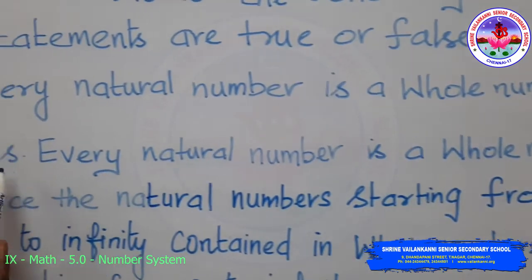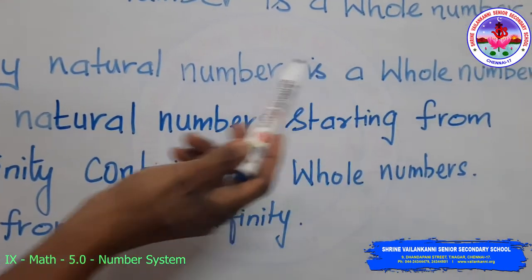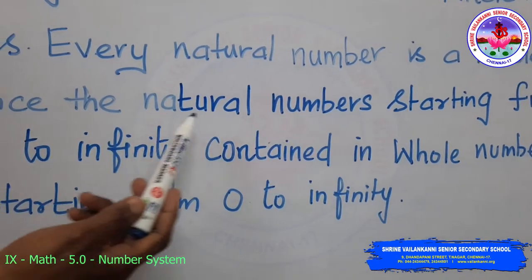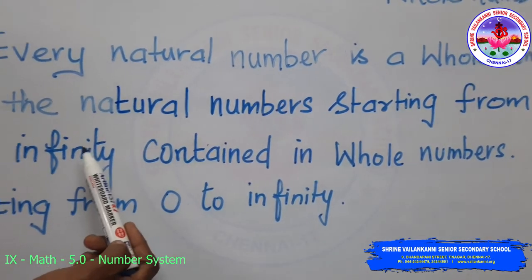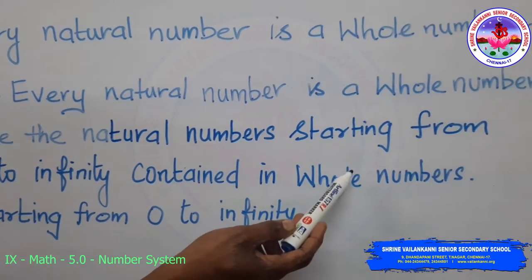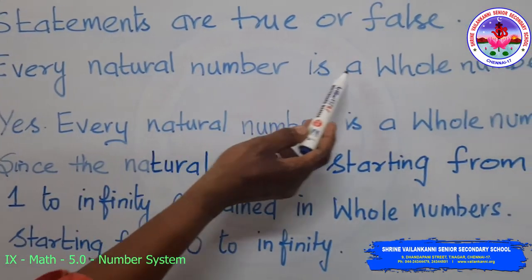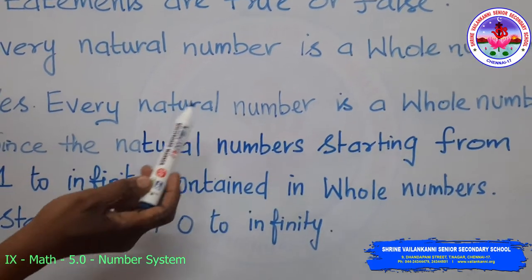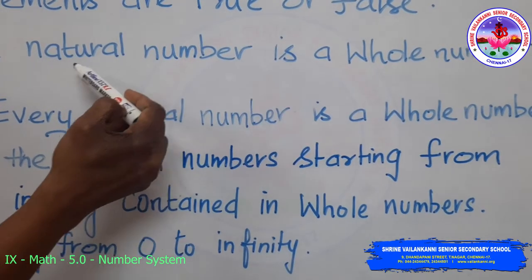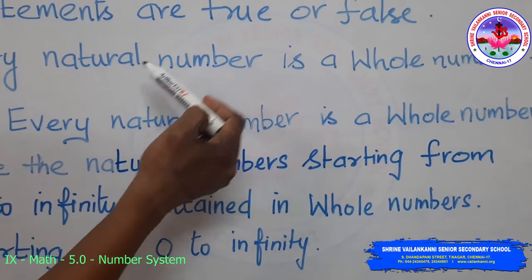So I can say yes, every natural number is a whole number, because the natural numbers from 1 to infinity are contained in the whole numbers, which go from 0 to infinity. But every whole number is not a natural number, since 0 is not contained in the natural numbers.